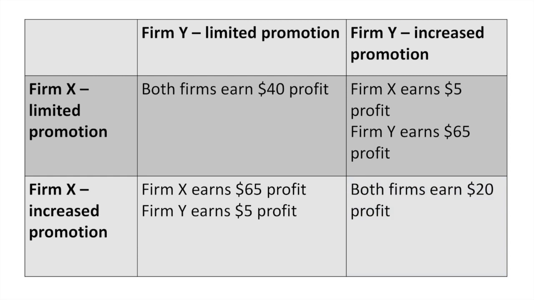If both firms are unsure of what the other will do, then they may just both increase their promotion, which leads to a profit of $20 each. In a one-shot game, anything could happen. However, firms like Coke and Pepsi are in constant back-and-forth competition. The result will be that both firms decide to limit promotion and continue to earn $40 profit over the longer term. You'll need to understand this payoff matrix and how it relates to game theory.